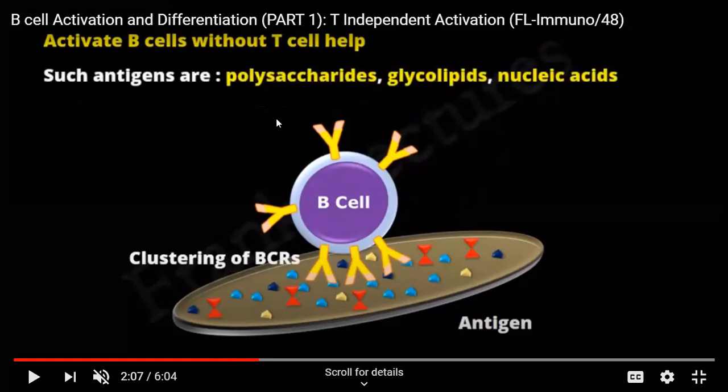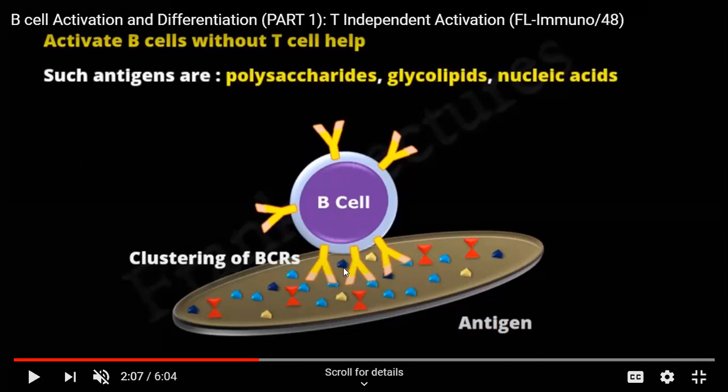In this T independent activation, what we are studying right now, this particular process does not require the help of T cells. The activation of these B cells does not require the help of T cells. We saw that there are two different types of B cell activation. One is T independent, another is T dependent. So what we are studying now is T independent, which means they do not require the help of T cells. They are getting activated by themselves.